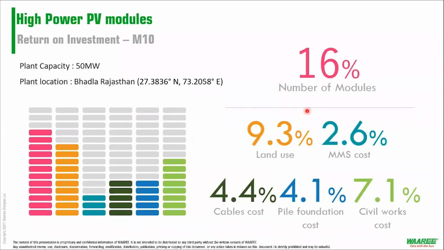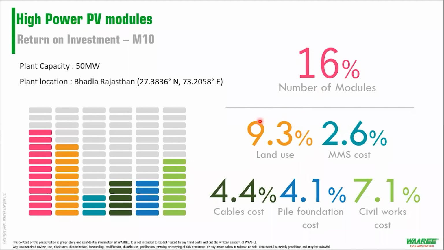So, just the final few slides on commercials. What we did was we took a 50 megawatt plant and simulated it in Bhadla, Rajasthan. This is a comparison with M6 as the base, between M6 and M10. And the next slide is M10, M6 and M12. We see that when you compare M6 with M10, the number of modules is decreased by 16%.